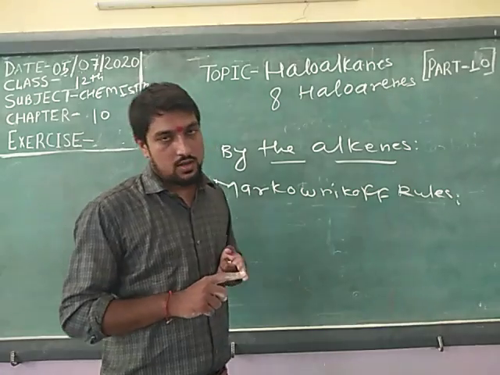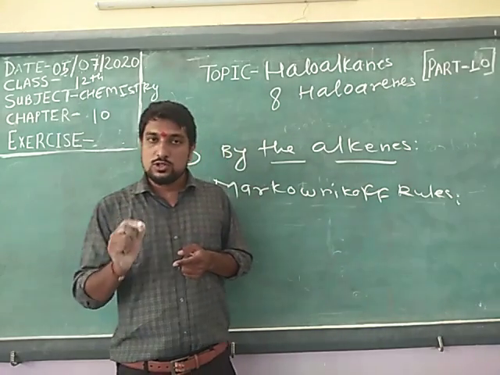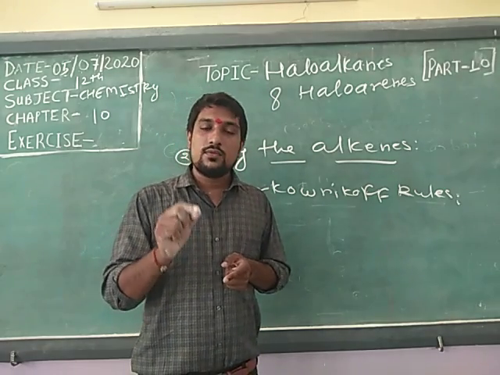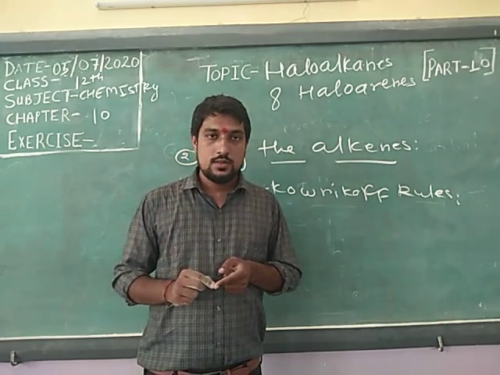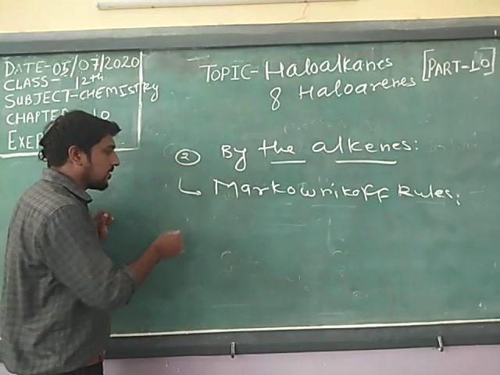According to Markovnikov, bromine wants to add on those places where fewer hydrogens are present. It is called the Markovnikov rule.